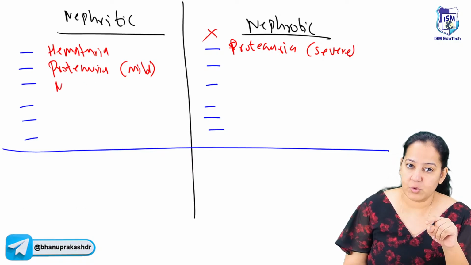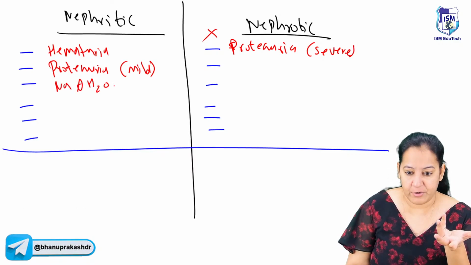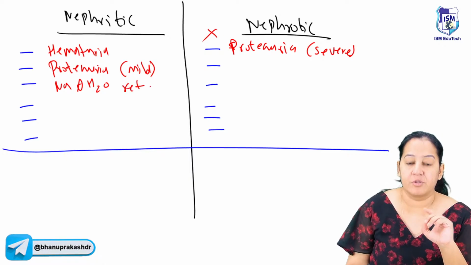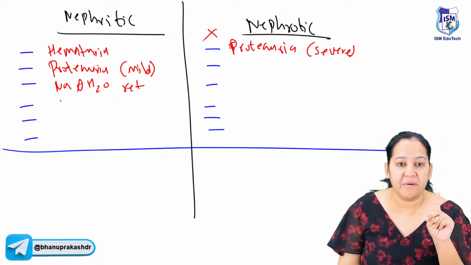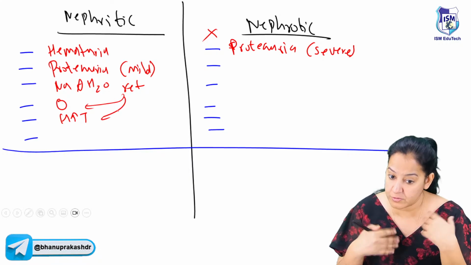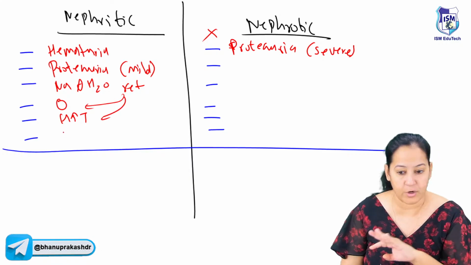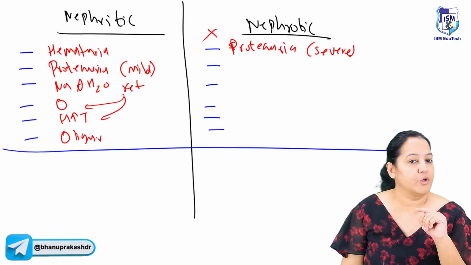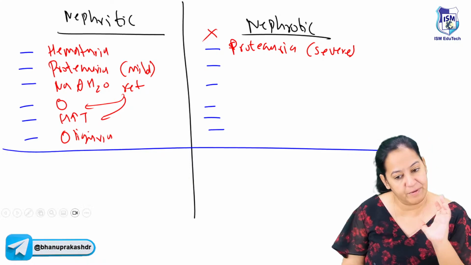Now here, sodium and water retention is there because kidneys are non-functional. So sodium water retention leads to 2 things. Number 1, edema, and number 2, hypertension. So edema and hypertension both are due to sodium water retention. And finally, kidneys are non-functional. Patient has oliguria. The urine is not forming. Less urine is forming. So patient has oliguria.